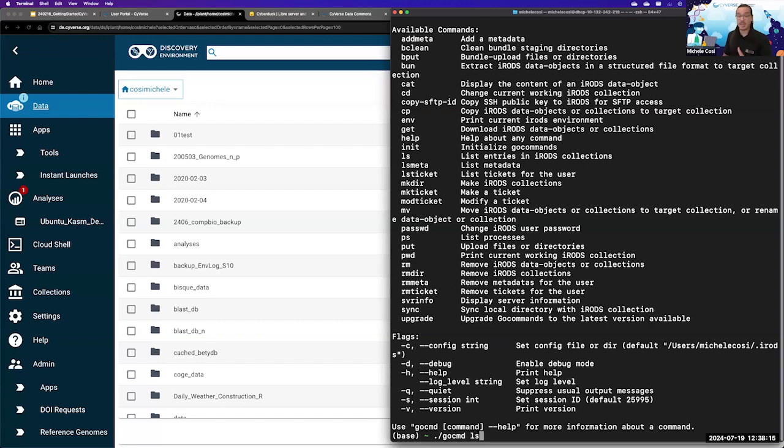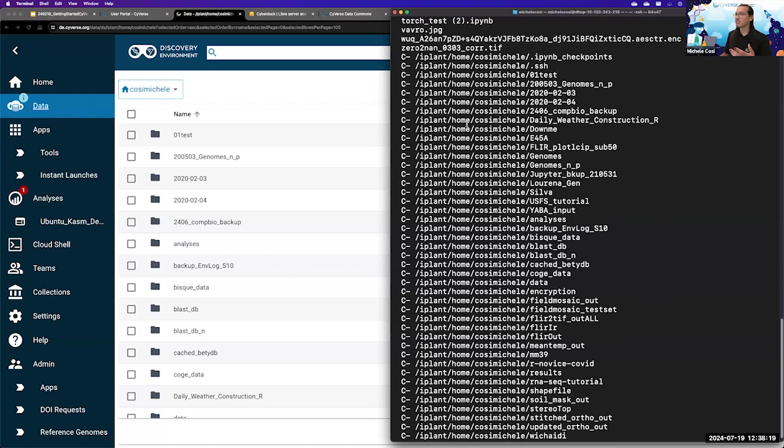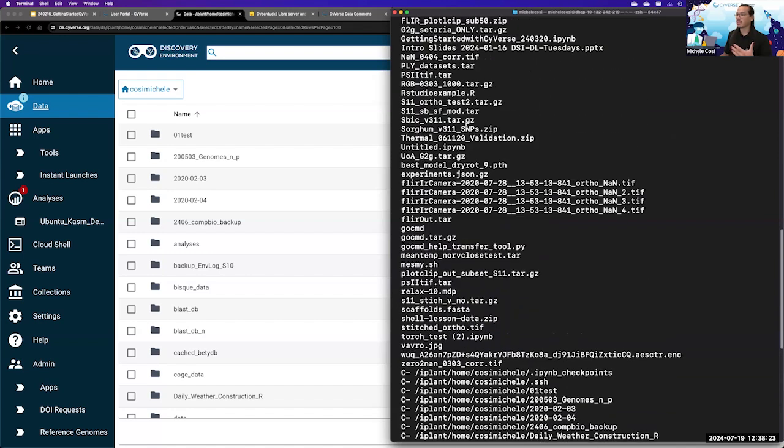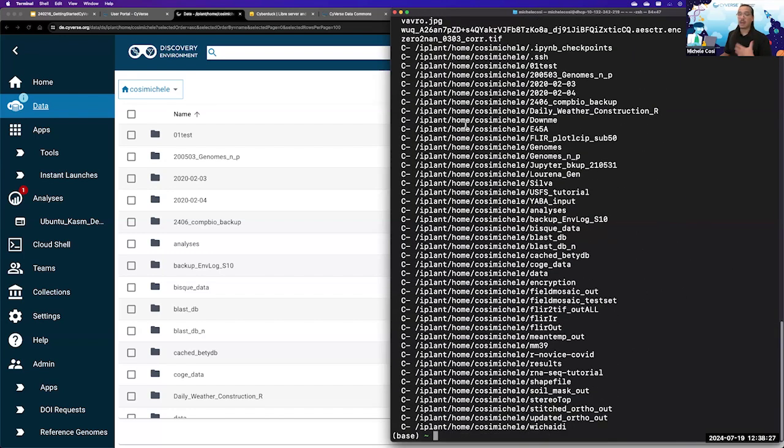So if I do go command ls, it is going to go and fetch all of the folders and files within my own folder, and these are going to be the exact same. Go command upload and download speed using put or get, very similar to SFTP, are much faster in comparison to CyberDuck or the web browser speed.